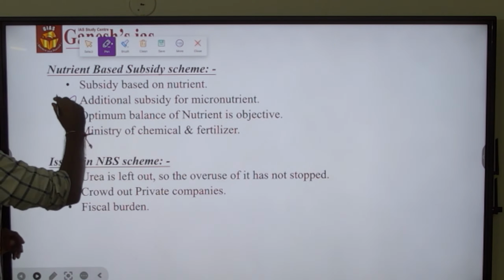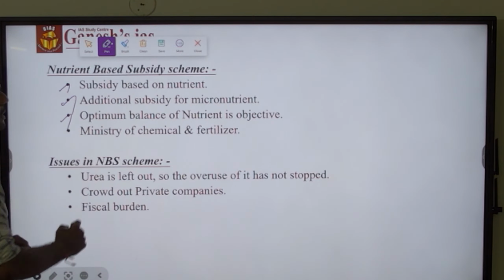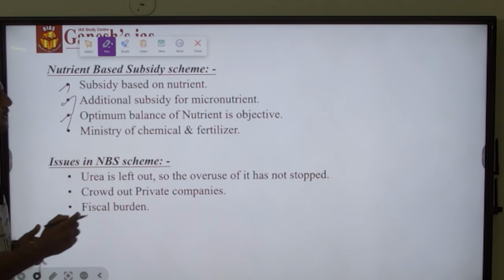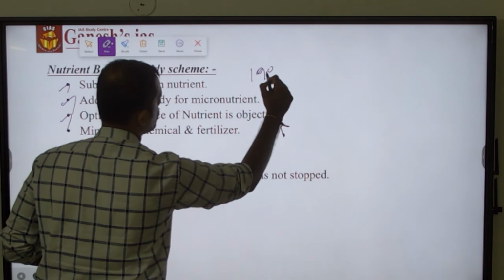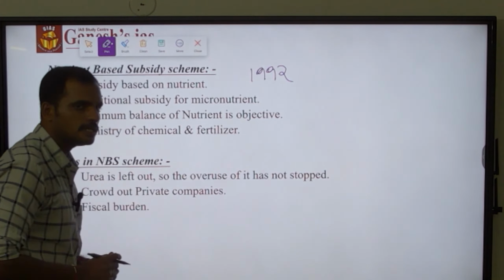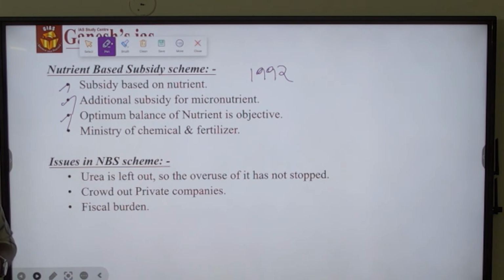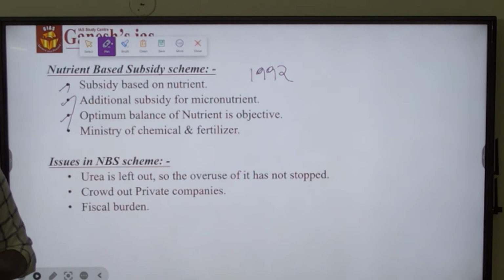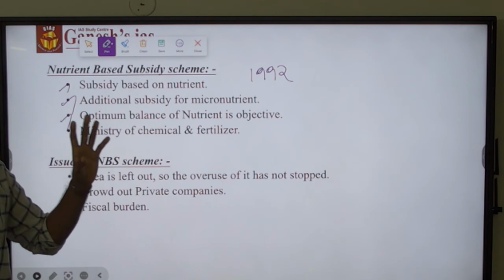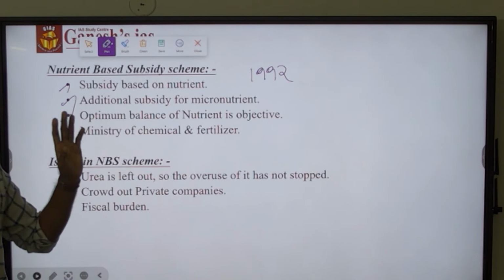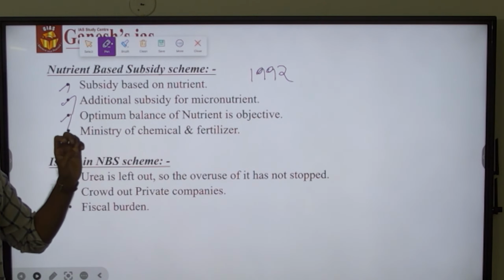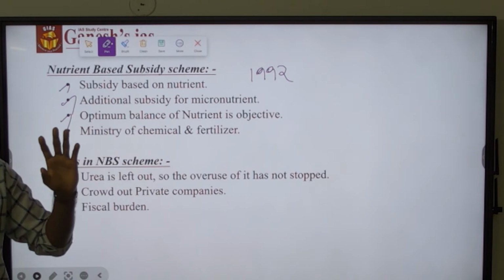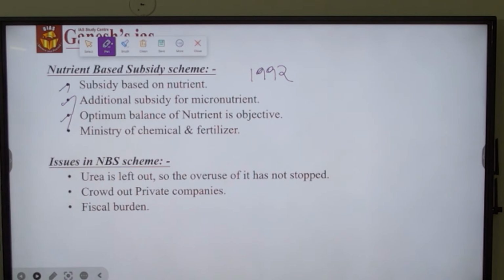So the reason the government is implementing the nutrient based subsidy scheme is that during the period of 1992, the government decontrolled the non-urea fertilizer production in India, but it controlled the urea production in India, so that the input cost of the farmers will not get raised.